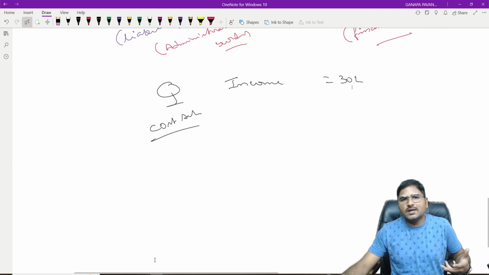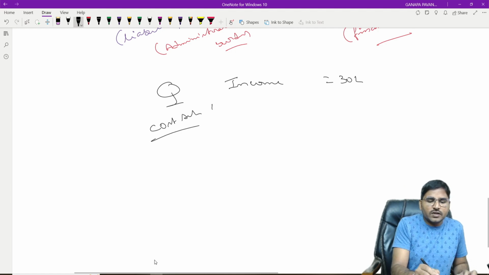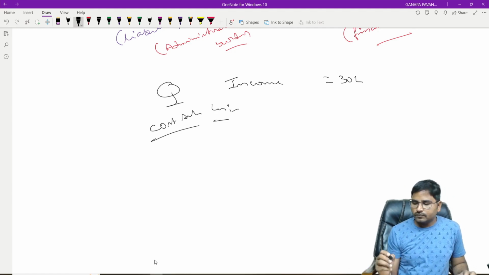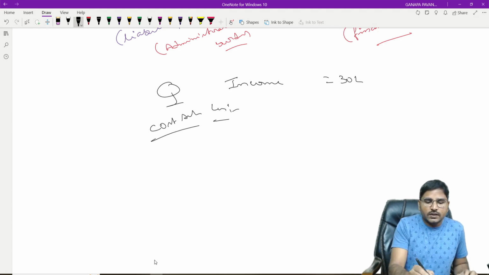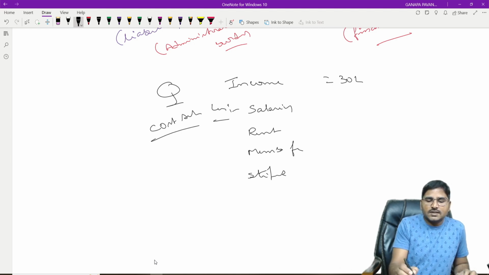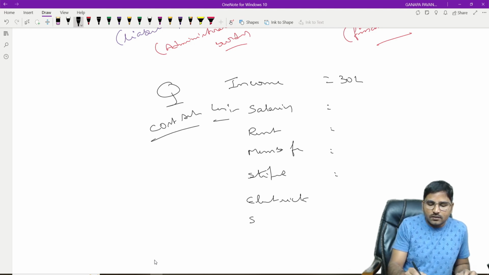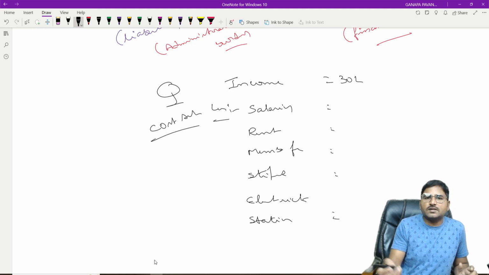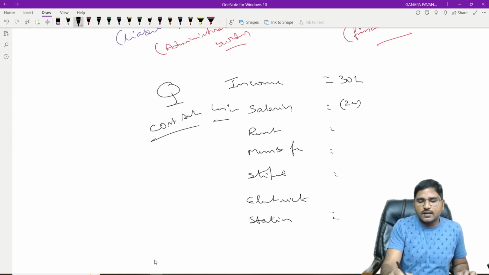When he is getting 30 lakh rupees of fee, he has to incur some expenditures, as you know. What are those types of expenditure? You have to participate. What type of expenditure does he have to incur? He has to pay salaries, rent, membership fee, stipend to the students, electricity, stationery, and other expenses. Let us assume salary is 2 lakhs, rent 1 lakh, and membership fees could be around 20,000 rupees.